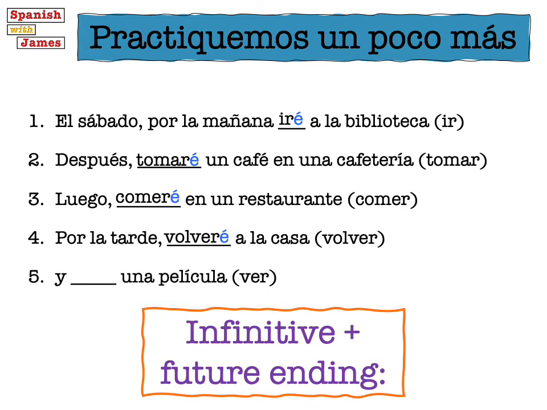Or you could say, I will go back to the house. So you can say a la casa, or volveré a casa. I will go home, I will go back to the house. So we use casa as house, but also our word for home. Y por último, last of all, número 5, y veré una película. So, and I will watch a film.